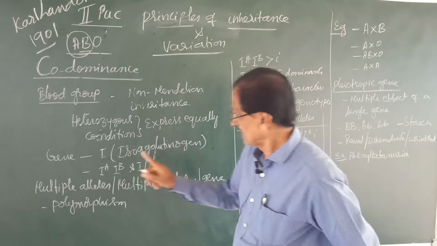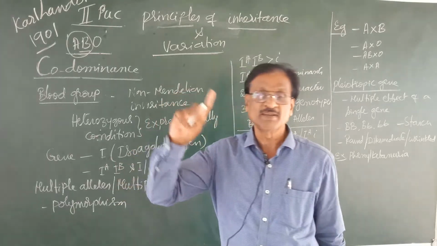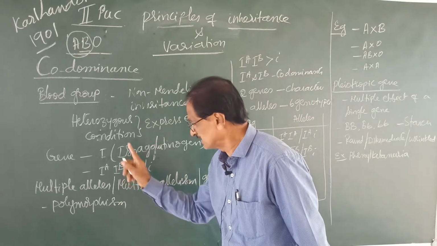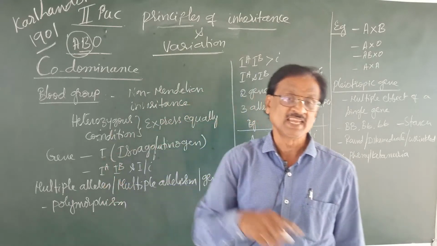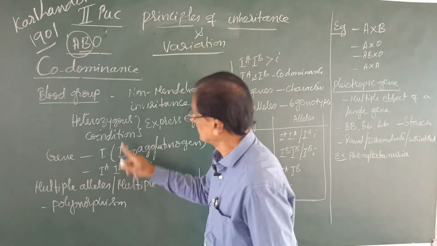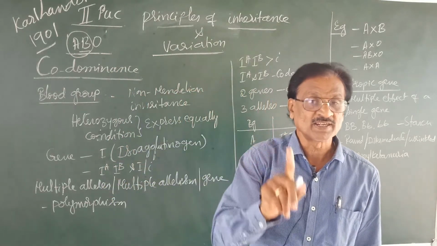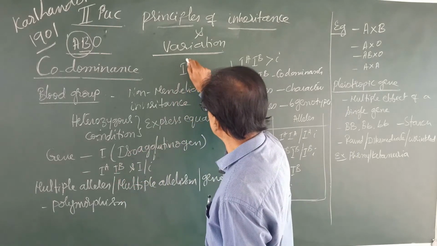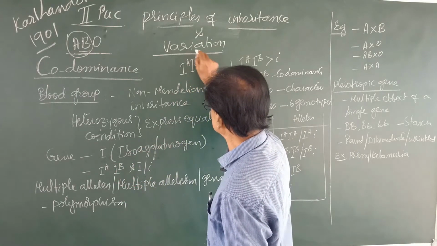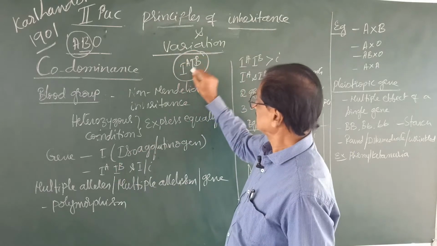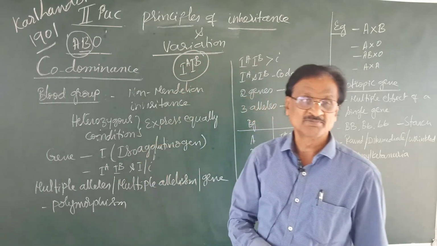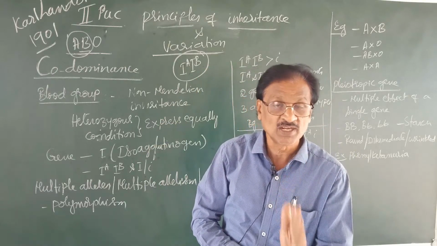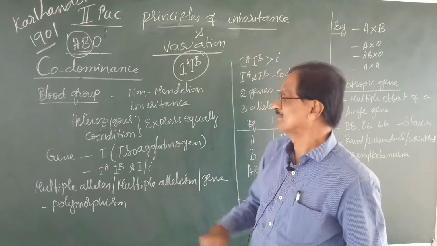But IA is not dominant over IB and vice versa. That means IB is not dominant over IA, because both of them are codominant factors. Whenever both are present like this in a heterozygous condition, one is not dominant over the other. The character of both is expressed equally.